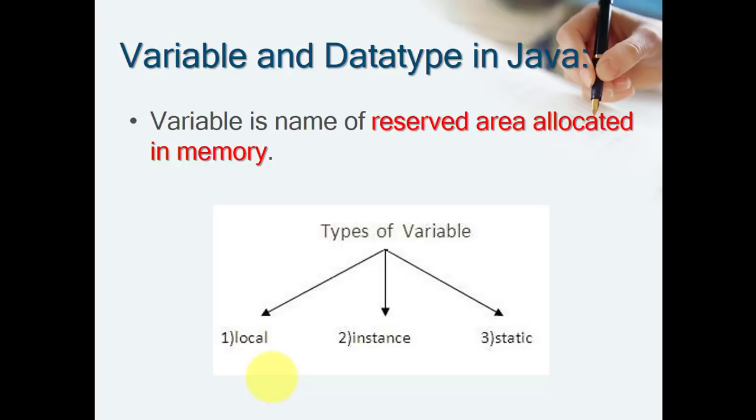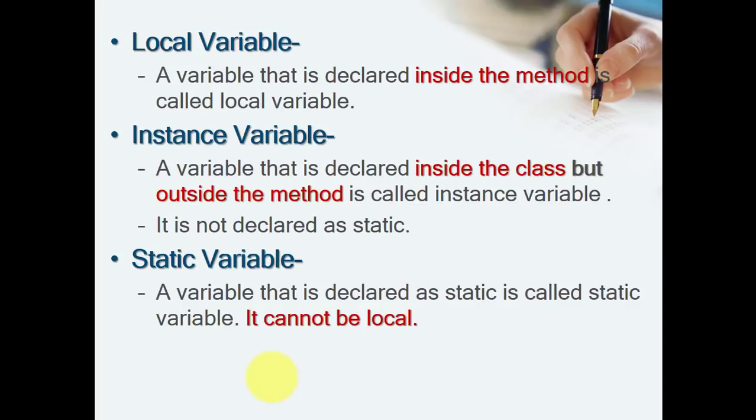Static variables are the variables which are declared inside the class but with a specific keyword, static, and these variables are a class-level entity which shares a single copy with all objects of the class. So these are some definitions, or descriptions you can say.